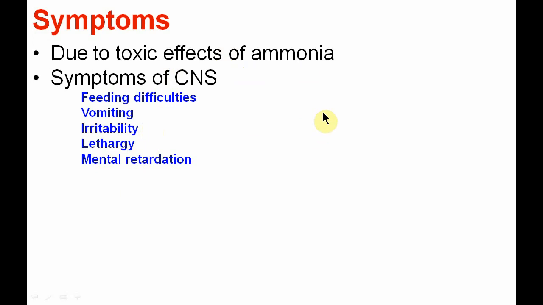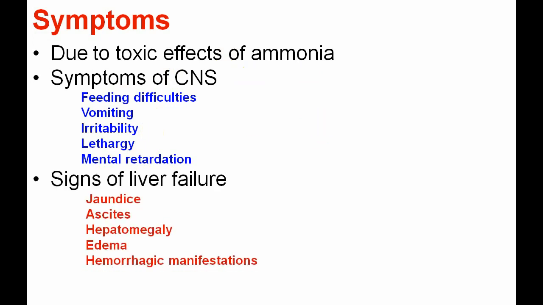If the liver is secondarily involved, then you will also find signs of liver failure in the form of jaundice, ascites, that is fluid accumulation in the peritoneal cavity, hepatomegaly, edema formation because of decreased albumin level, and hemorrhagic manifestations because clotting factor synthesis is also affected.